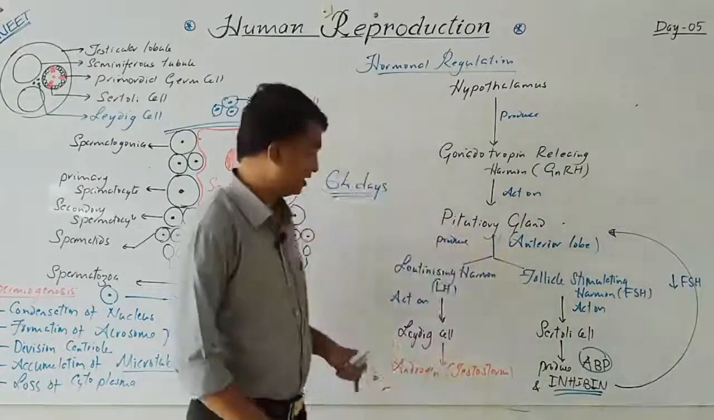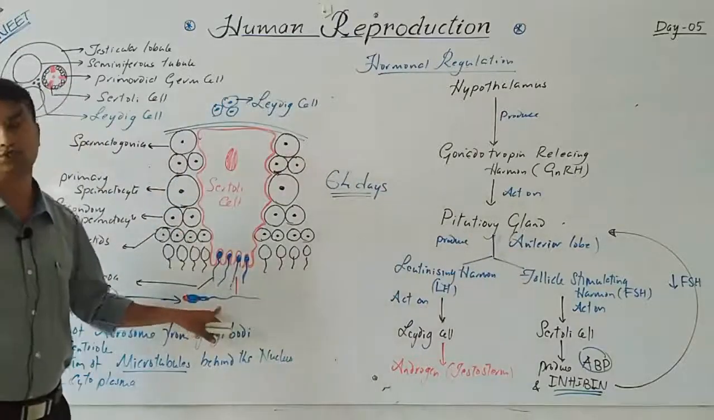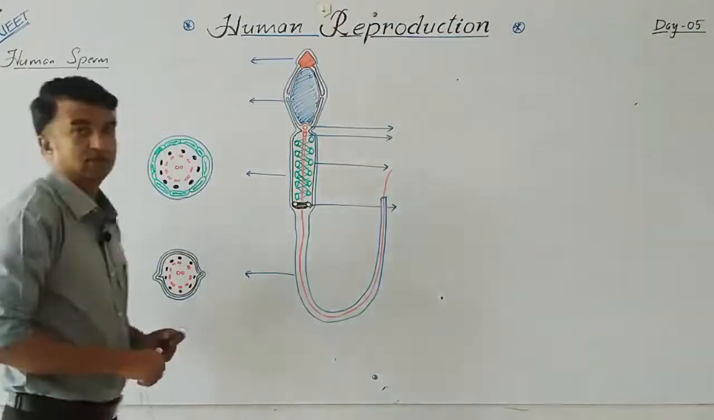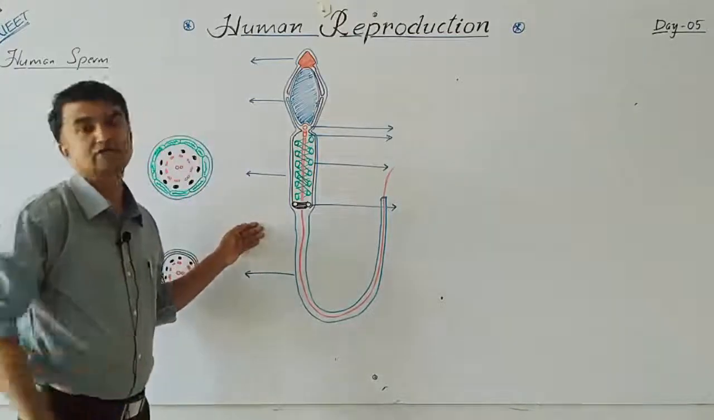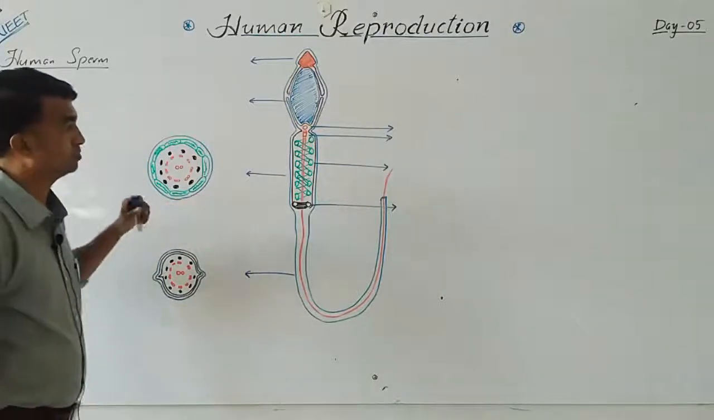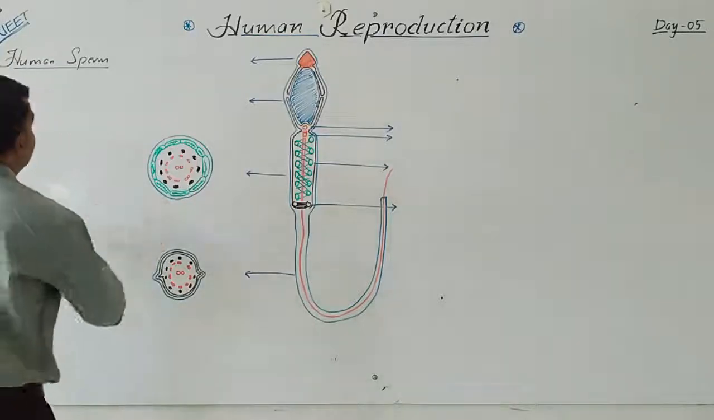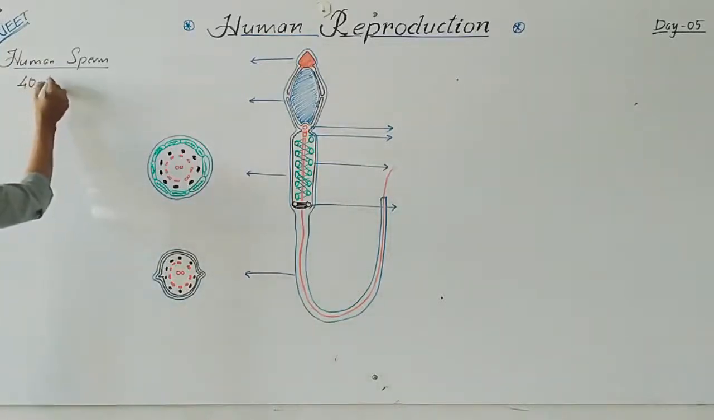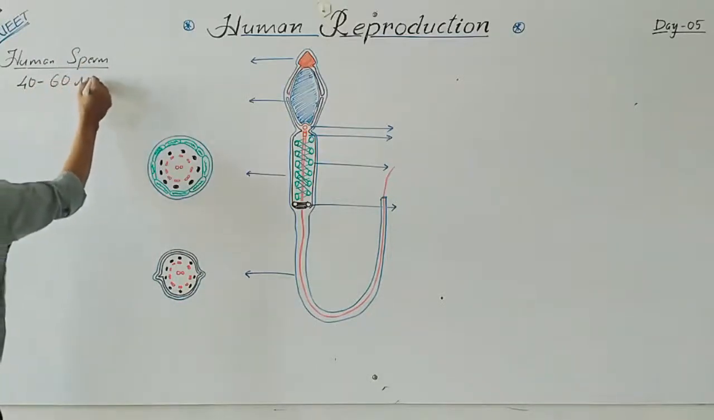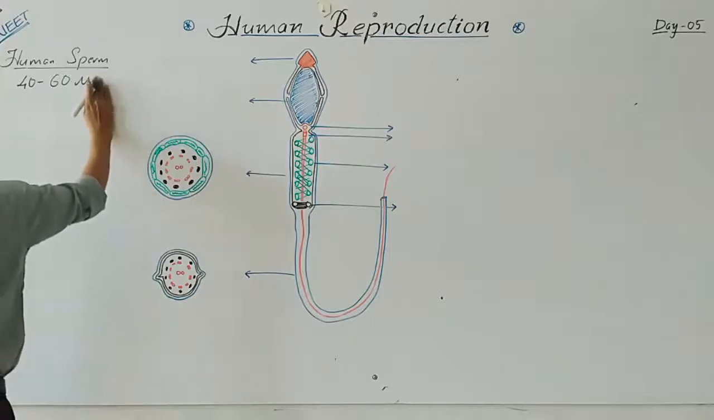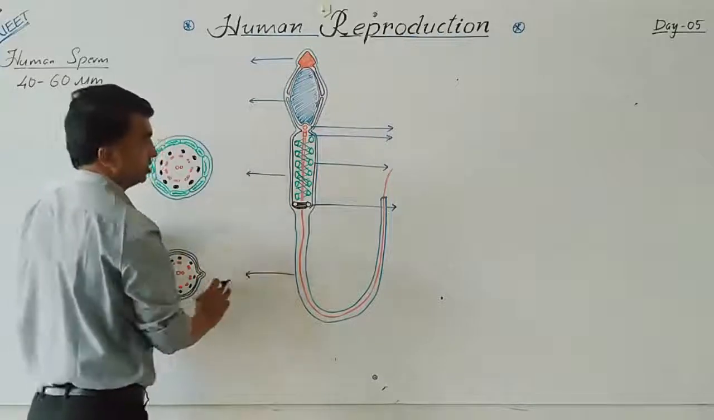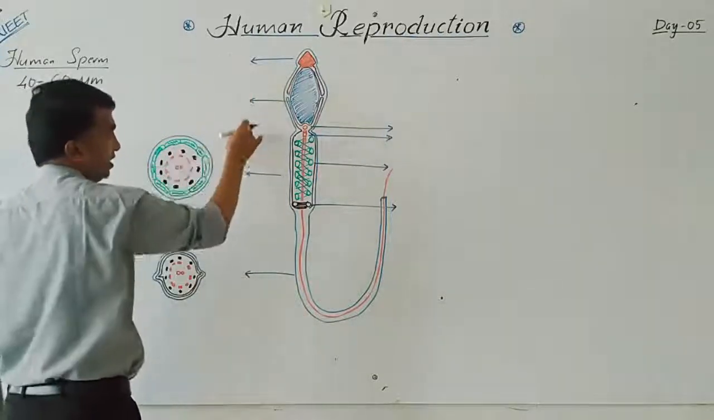Now we are going to cover the detailed structure of the spermatozoa, or the human sperm. Yes, good. Now this is the last topic of today's video, that is nothing but the human sperm. Here, the figure is there. So the human sperm is almost 40 to 60 micrometer in length, total length almost 45, 50 or 60 micrometer. So it is divided into head and tail.